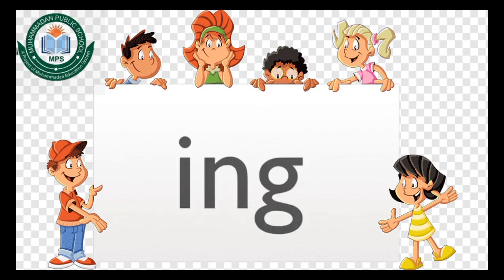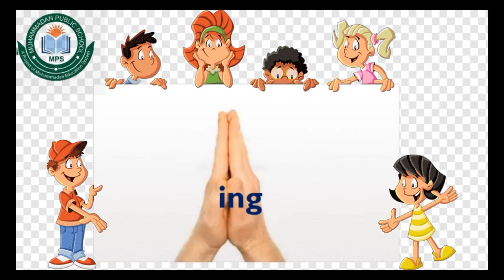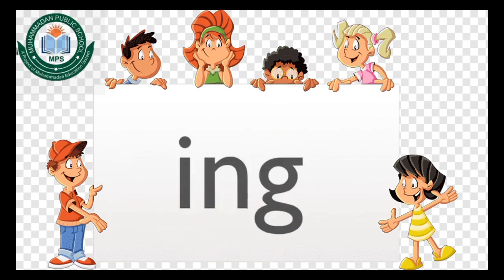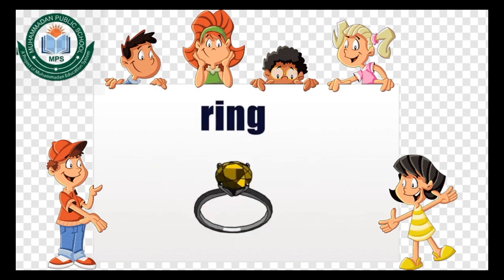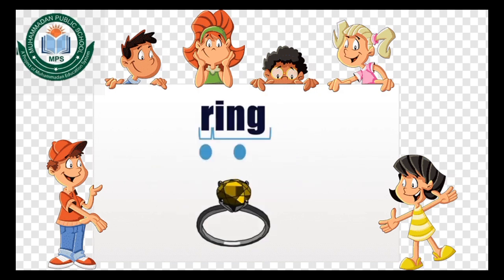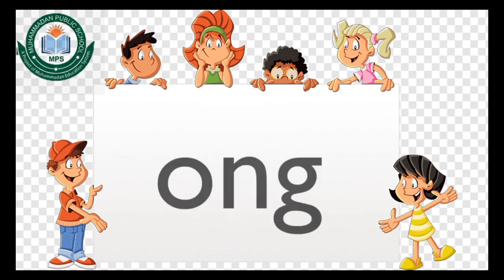This is ing. Ing is a welded sound. I-N-G says ing. Let's look at an example. This is a ring. When we say the sound, there are 2 parts. R-ing, ring. I-N-G is a welded sound that says ing. Ring, r-ing, ring.